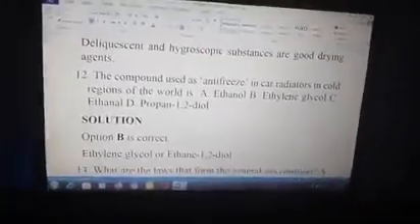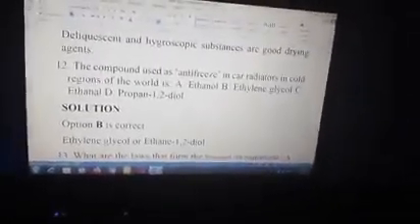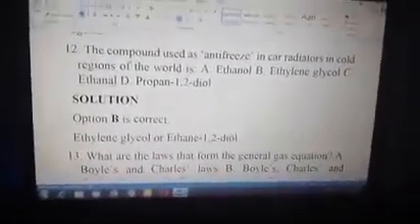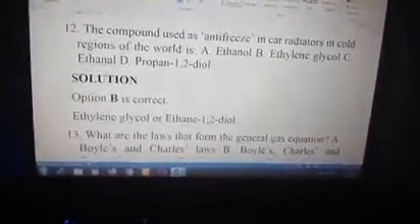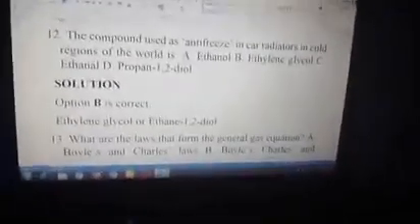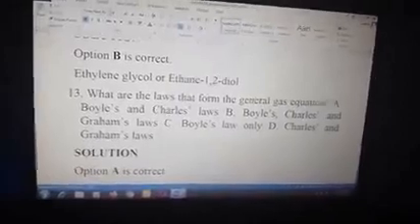We go to question number 12. The compound that you use as an antifreeze in car radiators in cold regions of the world is option A, ethanol, B, ethylene glycol, C, ethanol, and D, propan-1,2-diol. The correct answer is B, ethylene glycol. Ethylene glycol is also known as ethane-1,2-diol.